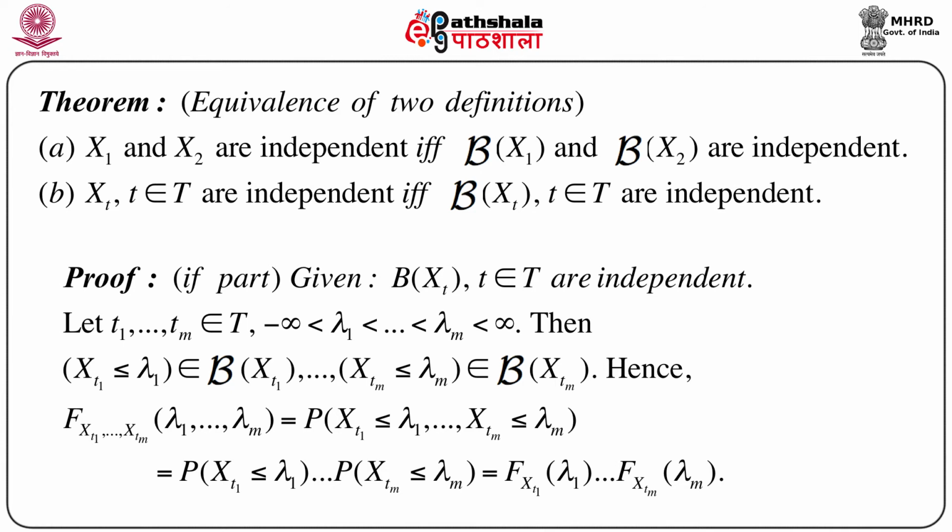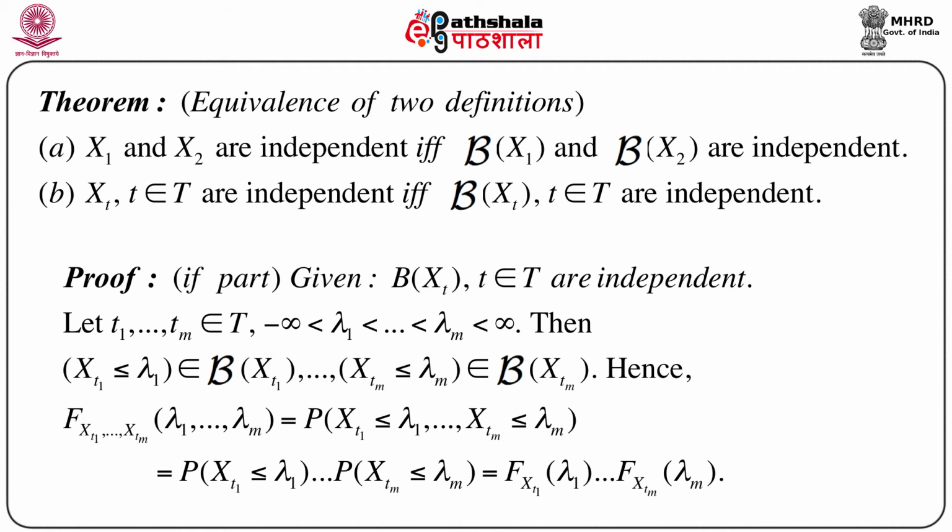So naturally from this line, the probability of Xt1 less than or equal to lambda 1, and so on, Xtm less than or equal to lambda m, is equal to the probability of Xt1 less than or equal to lambda 1, times the probability of Xt2 less than or equal to lambda 2, and so on, times the probability of Xtm less than or equal to lambda m, which is equal to, now each individual term is nothing but the individual distribution function, so capital F of Xt1 at lambda 1, and so on, up to capital F of Xtm at lambda m. So this proves that Xt1, Xt2, ..., Xtm are independent.